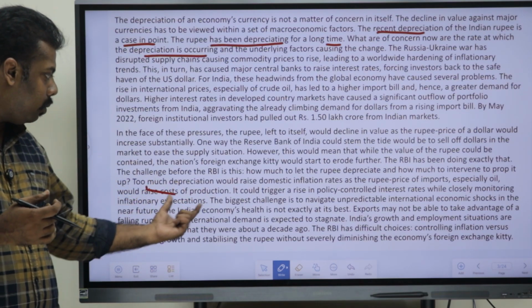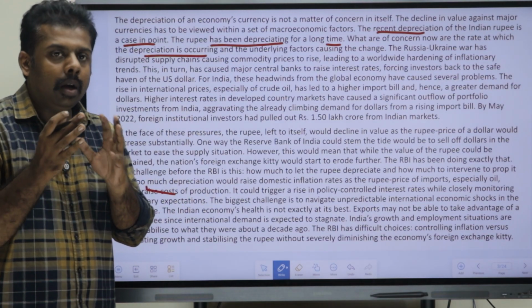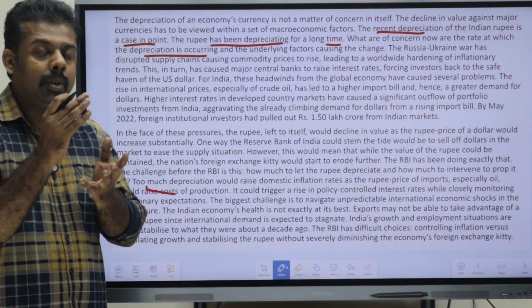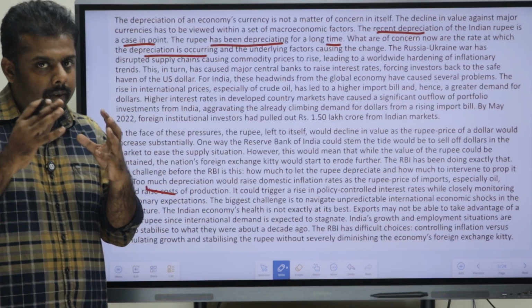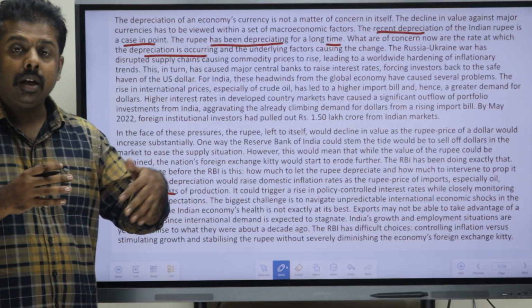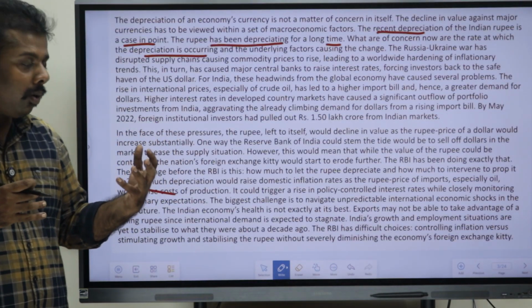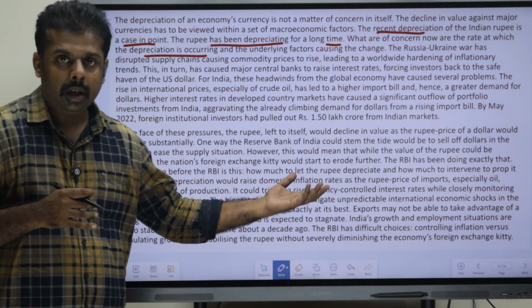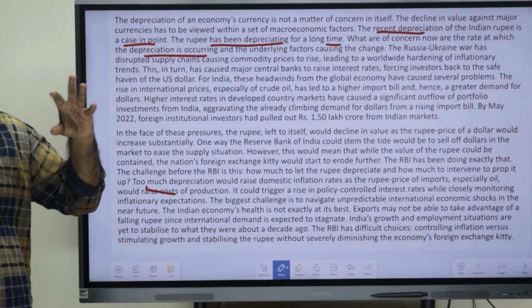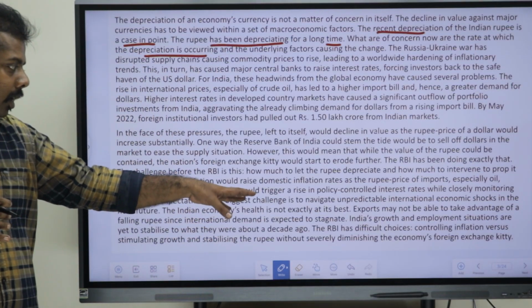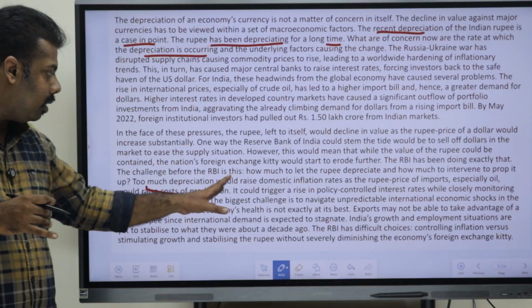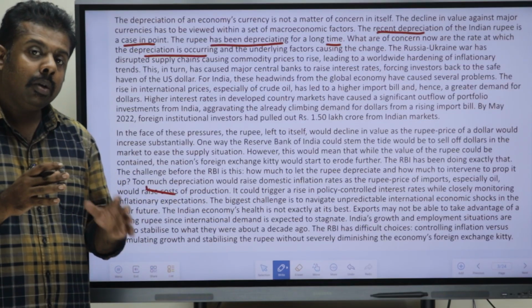If they have to control or improve the value of our Indian currency, they have to sell the dollars. If they are selling the dollars, that could be a risk, and that could also affect the employment rate and the country's economy as well.